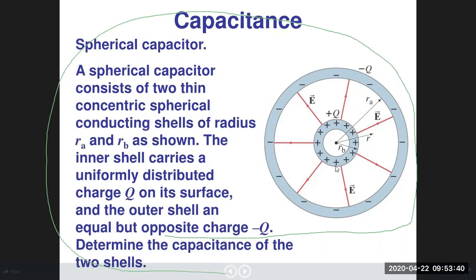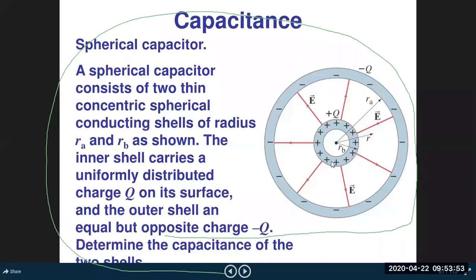And if you connect one of the shells to the positive terminal of the battery and the other shell to the negative terminal of the battery, then the shell which was connected with positive will get positive charge over it, and the shell which was connected with negative terminal will get negative charge over it.